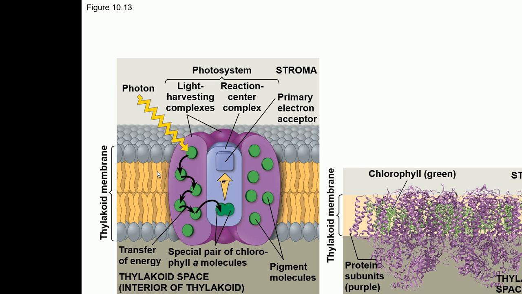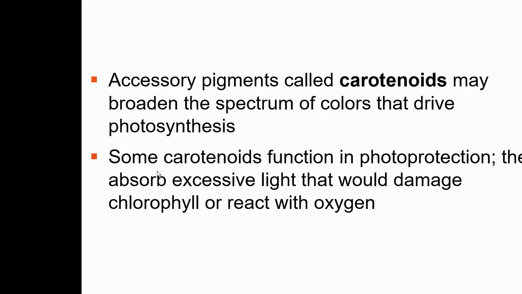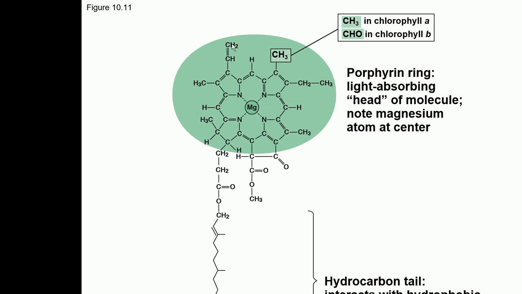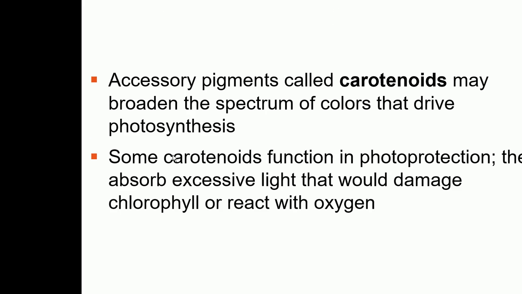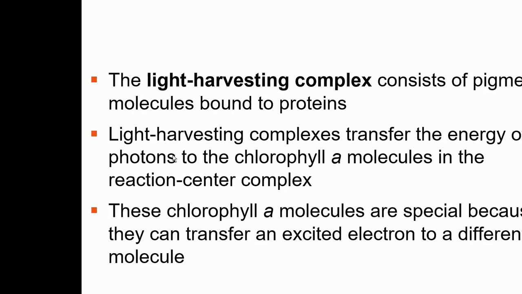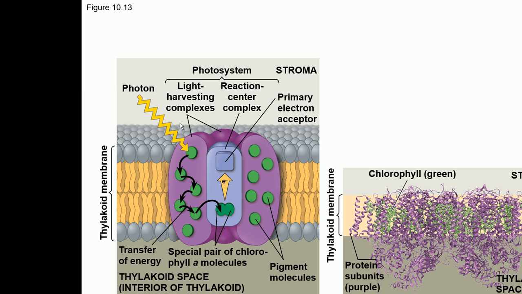We just saw the structure of the pigment. This is the part which is going to absorb the light. This is the hydrophobic tail, the part of the pigment which is embedded in the thylakoid membrane. So this is a photosystem.